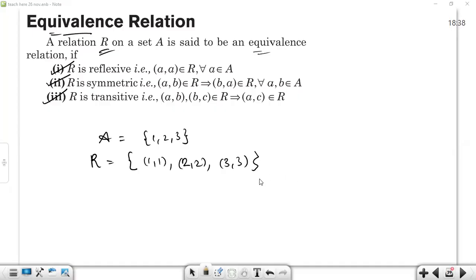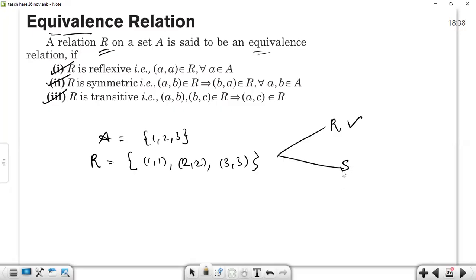Is this reflexive or not? Yes, sir. Is this symmetric or not? No, sir.